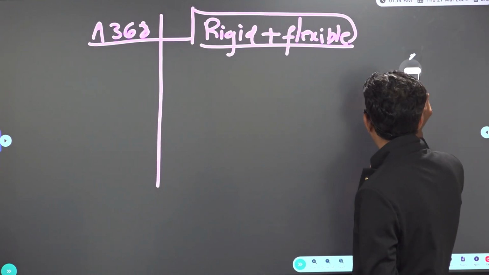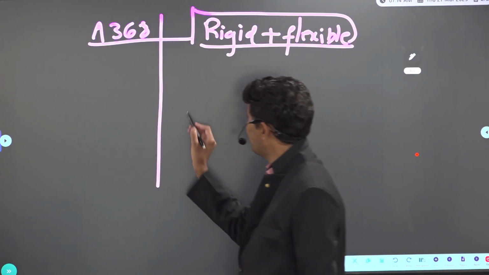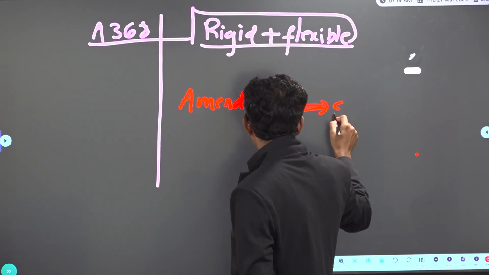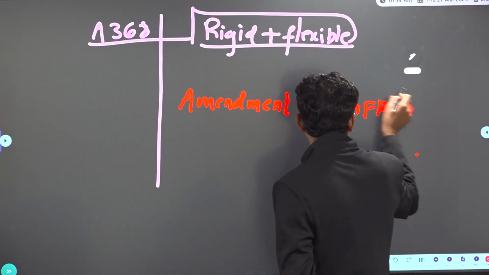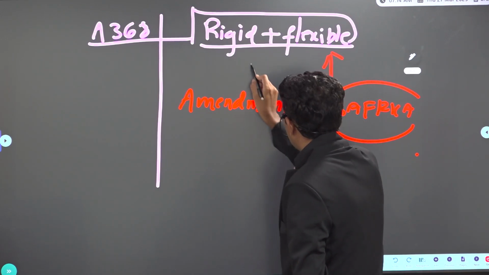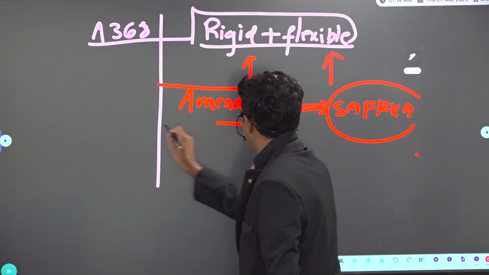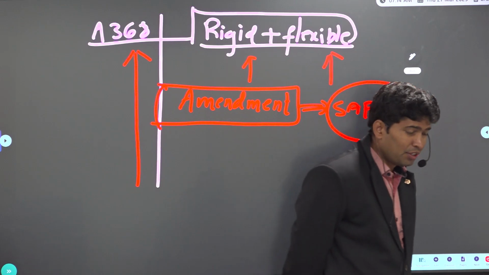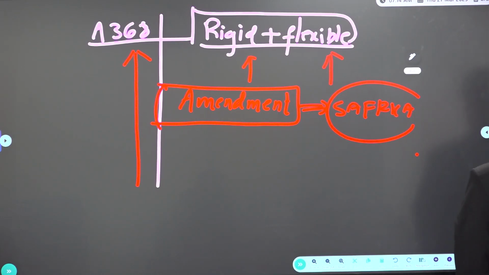So India borrowed the concept of amendment procedure from which country? South Africa. Which means the amendment procedure system that we are following, India borrowed and adapted from South Africa. So Article 368, Preamble, Article 1 to 4, Union and Territory. Article 4: any change brought in Article 2 and Article 3 should not be considered an amendment under Article 368. Remember?